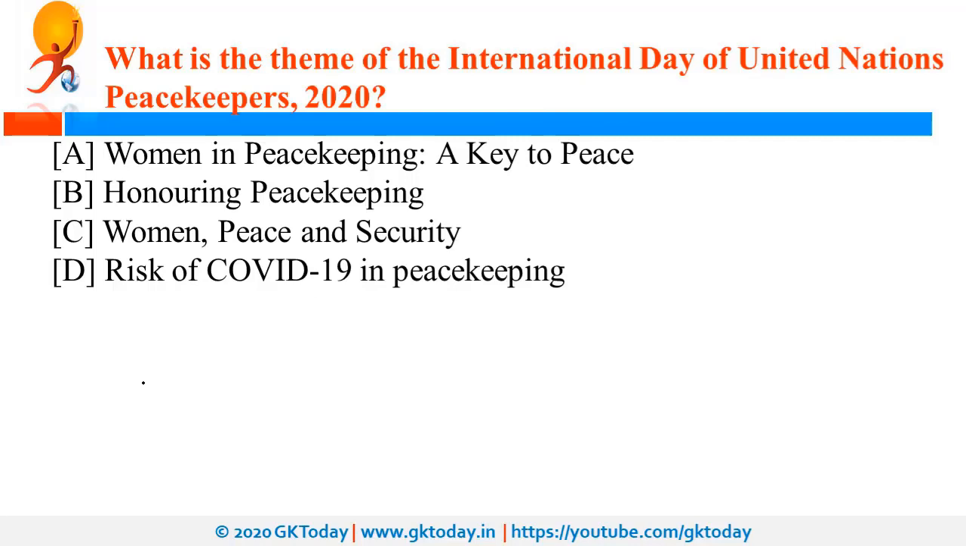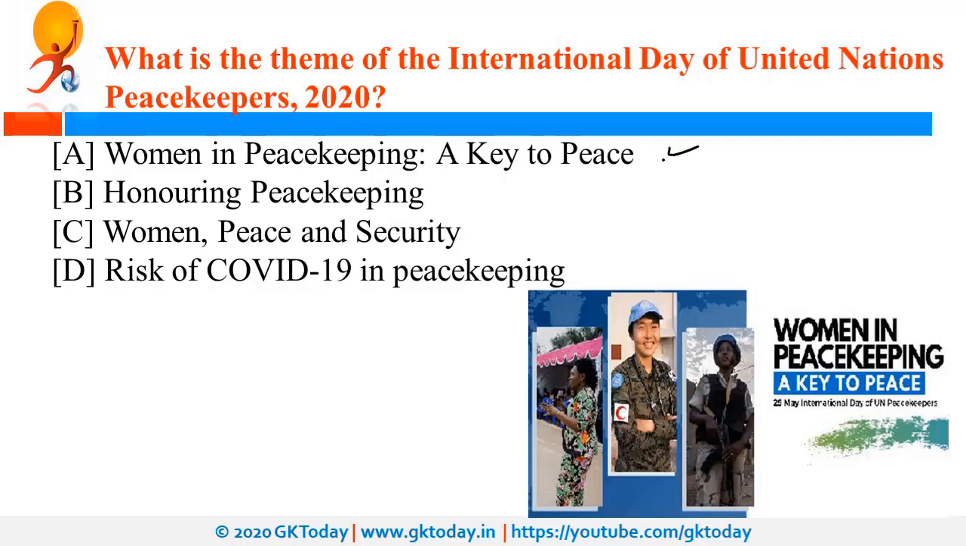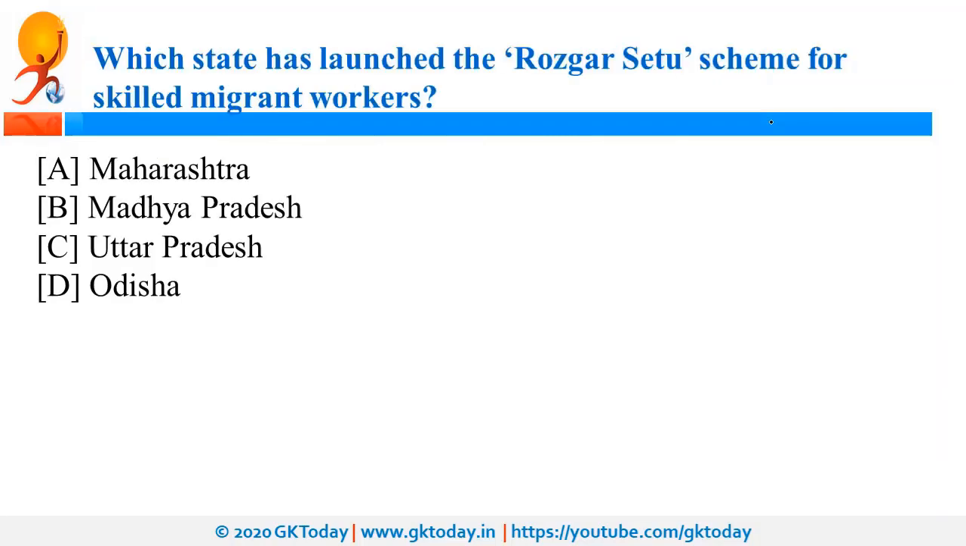What is the theme of International Day of United Nations Peacekeepers? So the theme is Women in Peacekeeping, a Key to Peace. So every year the 29th of May is observed as the International Day of UN Peacekeepers.